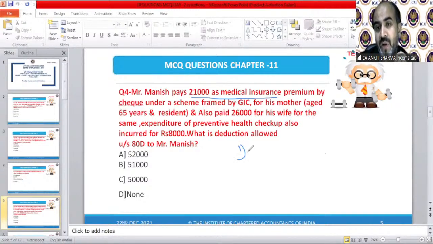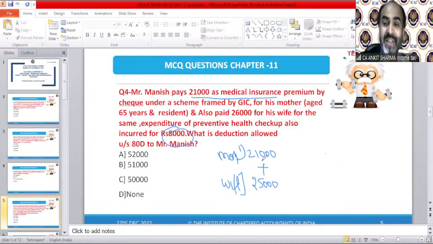So 21,000 is of course eligible for the mother. For his wife, he has paid 26,000. The maximum limit we can claim for a wife is 25,000. So this was 21 plus 25, but there has been an expenditure of 8,000 rupees also for health checkup. So the maximum we can claim out of this is 5,000.